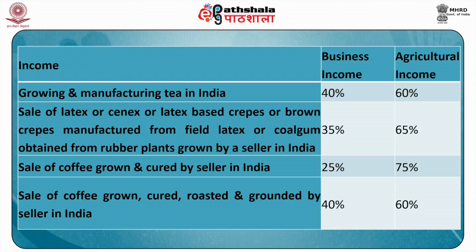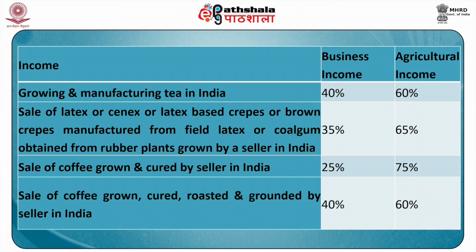Sale of coffee grown and cured by a seller in India, 25% income will be considered as business income and the remaining 75% income will be considered as agriculture income.